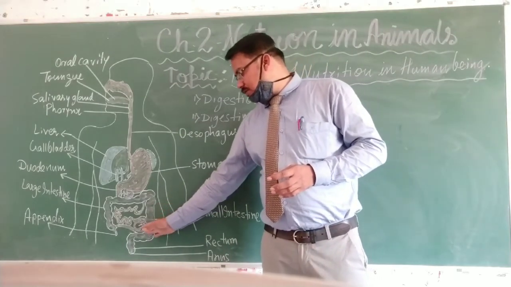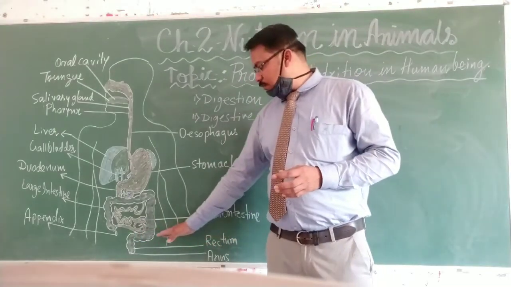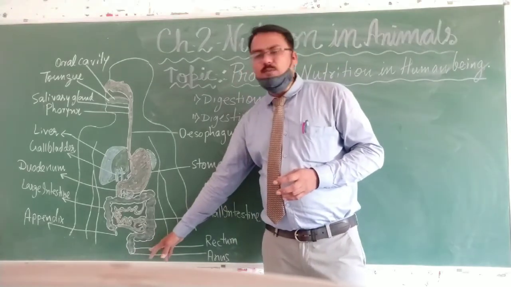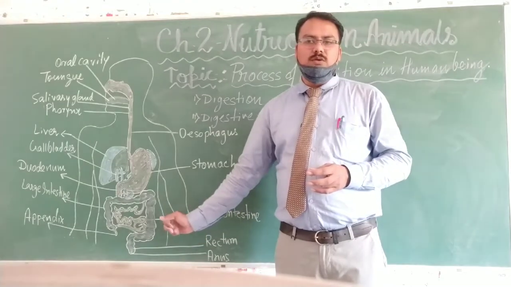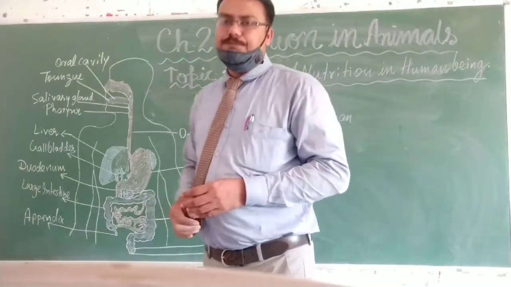It further passes the undigested food material into the rectum and through the body opening called the anus. The waste material is removed from the body.